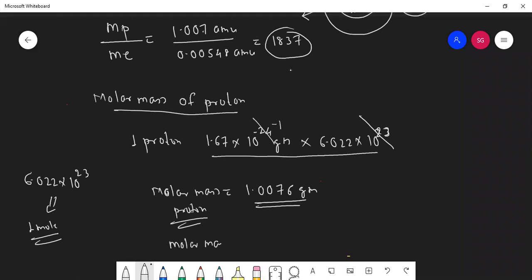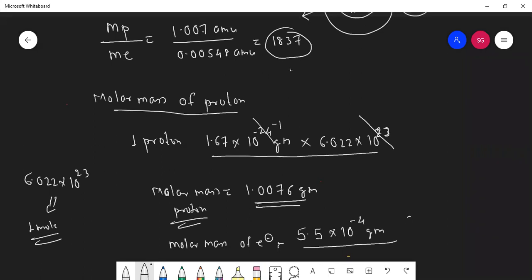Can anybody tell me the molar mass of electron? In yesterday's lecture we have seen the molar mass of electron. Very good. 5.5 into 10 raised to minus 4 gram, correct?